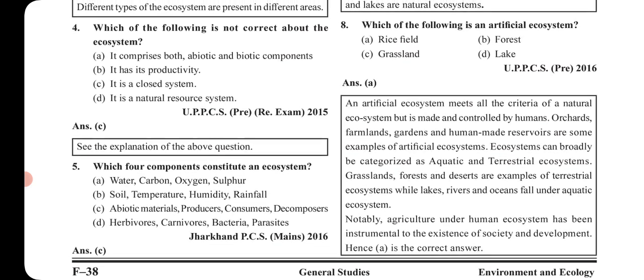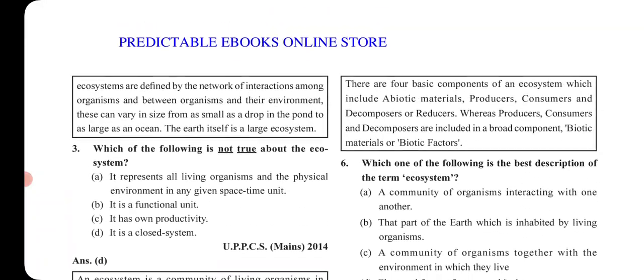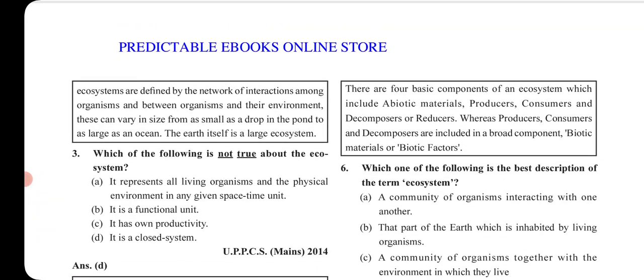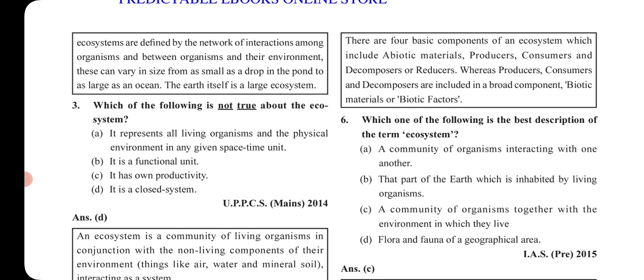ठीक है. Now just see the discussion part as well. There are four basic components of an ecosystem. ठीक है. If we talk about the basic components of ecosystem, so these are four. What are they? First is abiotic material, then producer, then consumer, and then the decomposer or reducers. ठीक है. Decomposer को we can also say reducers. Whereas producers, consumers and decomposers are included in a broad component, biotic materials or biotic factors.